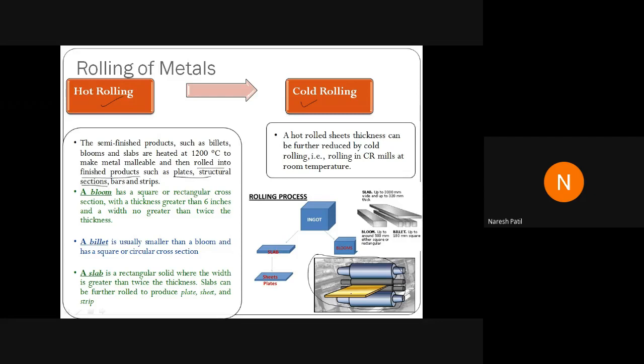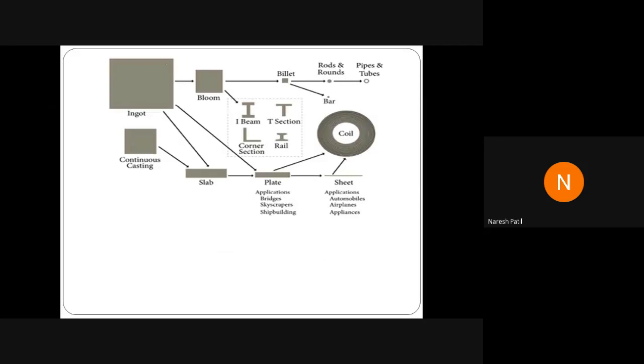Suppose if you want an I section, it will be passed to the rolling mills. The rolling mills will press the section and prepare the steel I section, angle section, channel section, whatever. So this is just an overview of how the steel sections are prepared. You can see here, the sections are pressed in the mill and there you will get I section, T section, L section and rails.